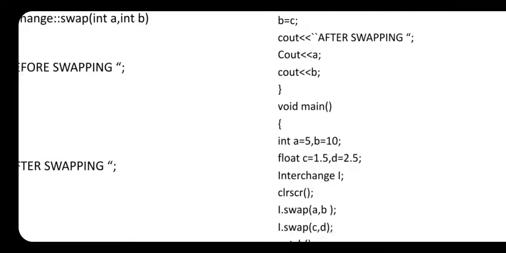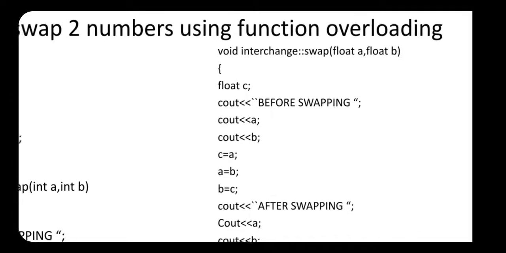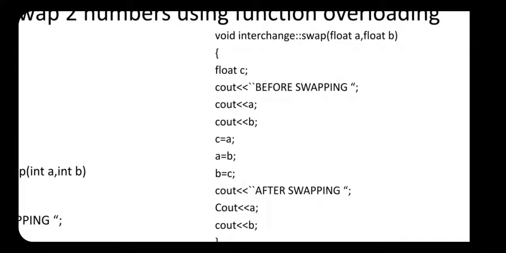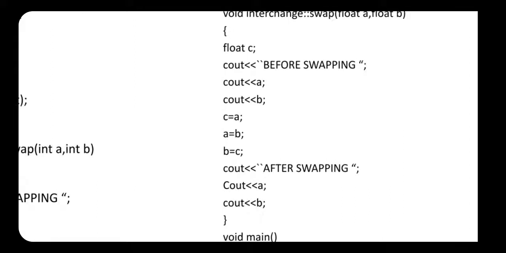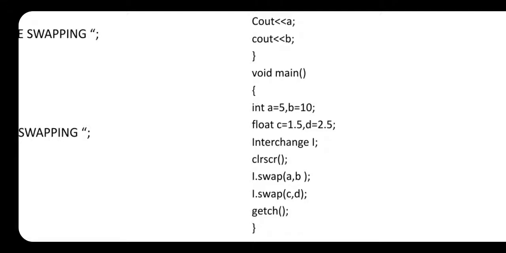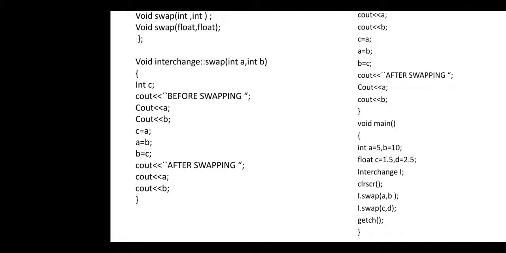Now which function is called or invoked? The swap function, which is having float type arguments, and then here we perform the execution of swap. Then again back to the void main, then execution of getch function, and then void main completes. This is the concept of function overloading in compile time polymorphism.